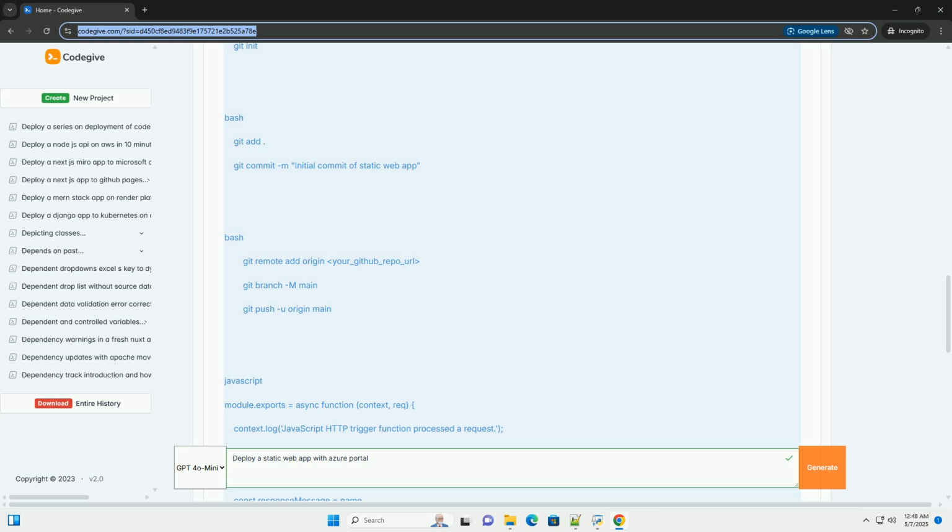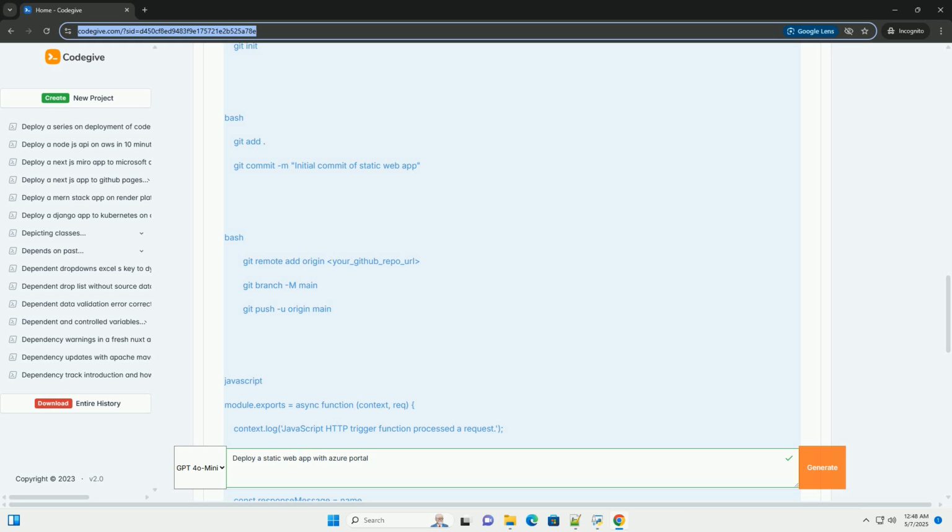4. Push your local repository to the remote repository. GitHub: follow the instructions on GitHub for pushing an existing repository from the command line to connect your local repository to your GitHub repository and push your code. The commands will look something like this.